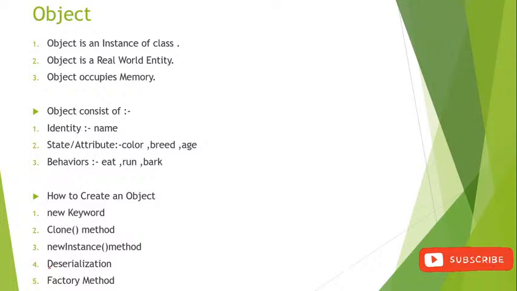Think about the class. Class means the animal, or the birds, or the car, the vehicle. If you want to know about objects, think about real life examples. If you take animal as a class, there are many objects present, that is dog, cat. If you take birds as a class, there are sparrow, pigeon. These are all objects present inside the bird class. If you take vehicle as a class, many classes and many objects are present in the real world.